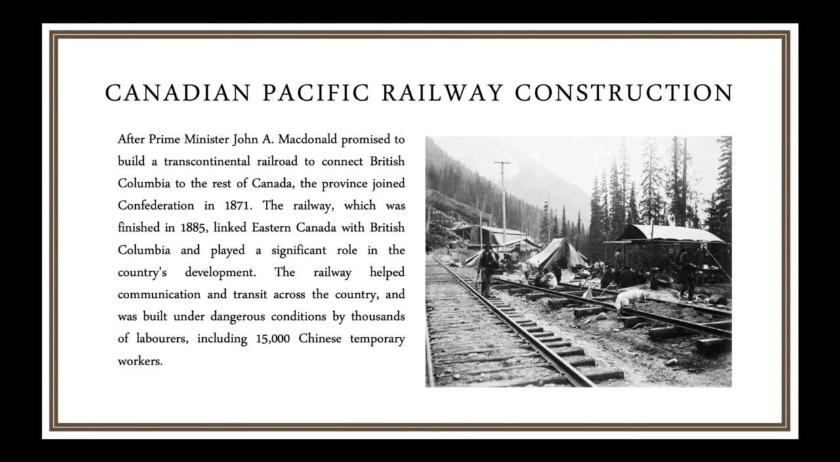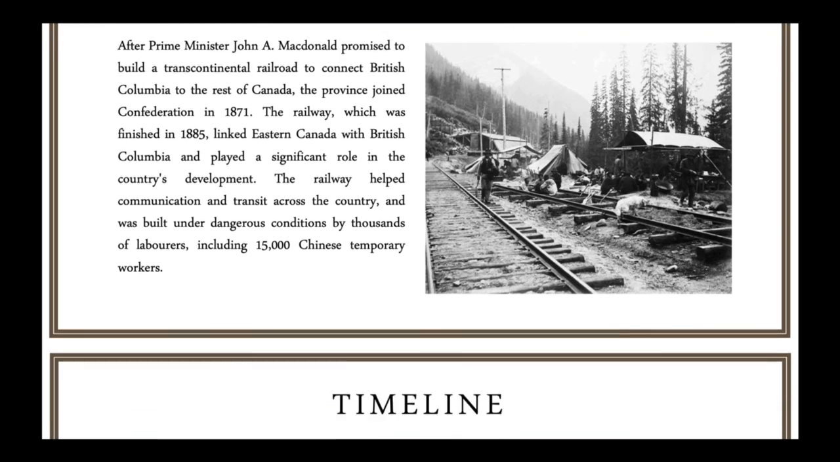Canadian Pacific Railway construction. After Prime Minister John A. Macdonald promised to build a transcontinental railroad to connect British Columbia to the rest of Canada, the province joined Confederation in 1871. The railway, which was finished in 1885, linked eastern Canada with British Columbia and played a significant role in the country's development. The railway helped communication and transit across the country and was built under dangerous conditions by thousands of laborers, including 15,000 Chinese temporary workers.